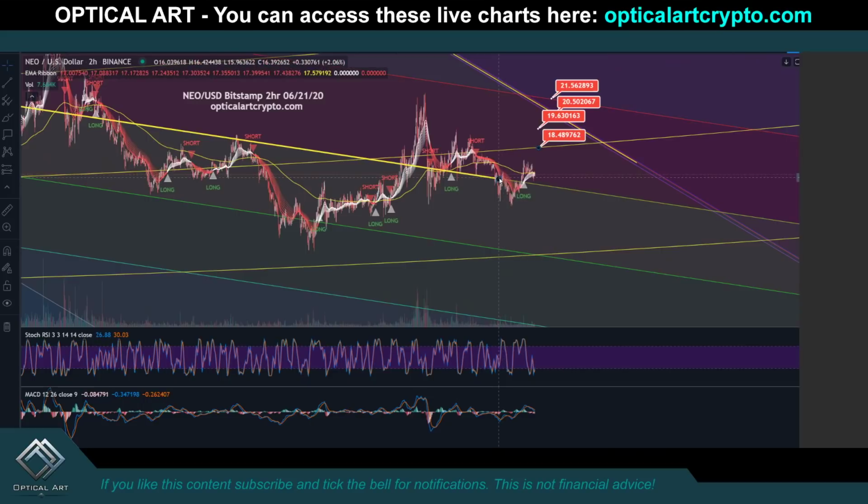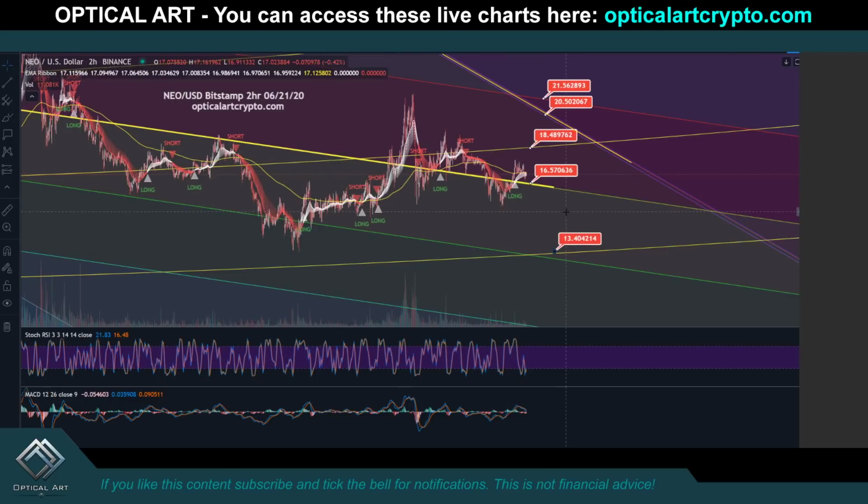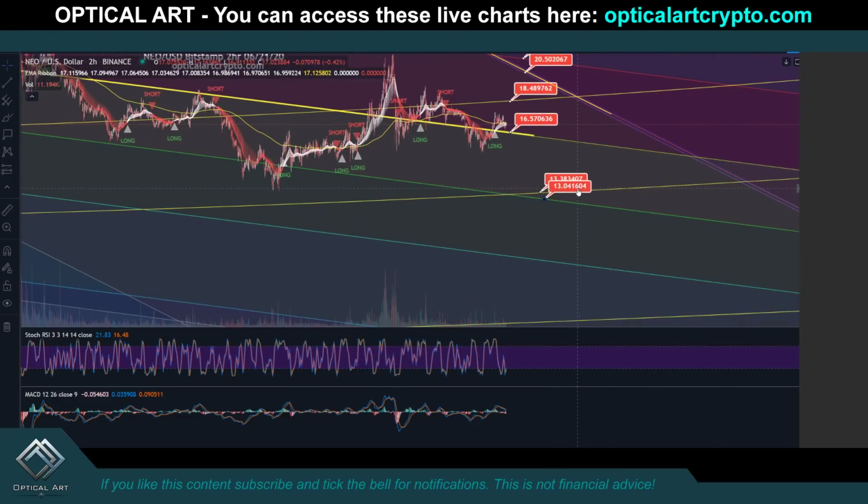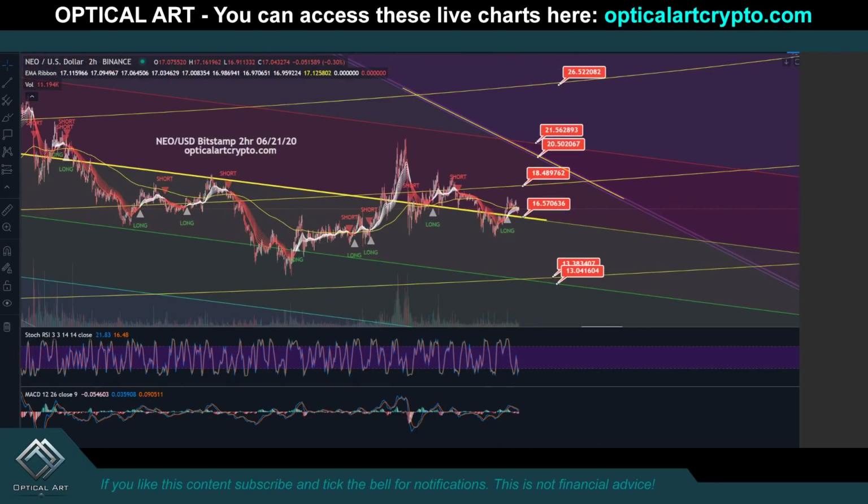Your current support, you can see this trend line here. So your support is right here. We're testing now at $16.57. If we break that, you will be coming down to test $13.40, potentially $13 or 13.04. They're pretty close together, guys, but those are your next two targets below. And if we break below that, your next support level will be $10.46.